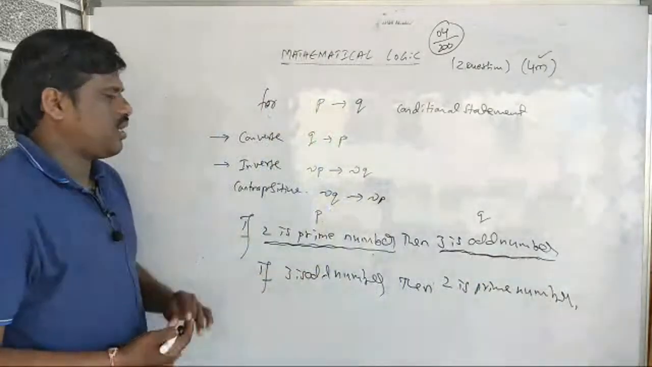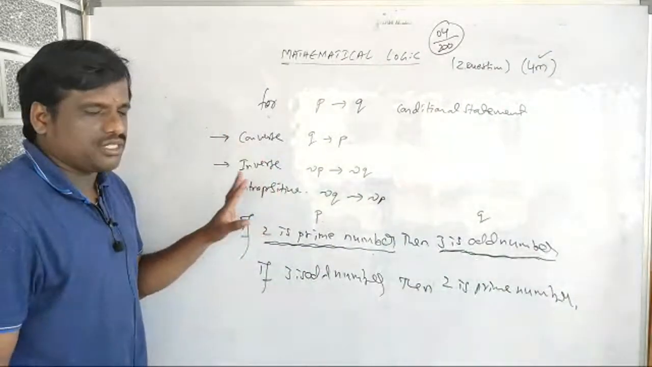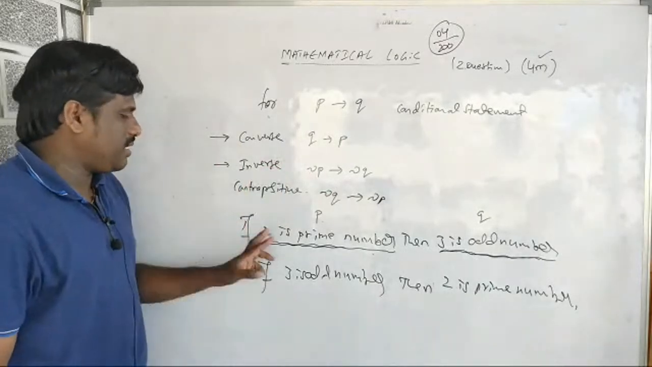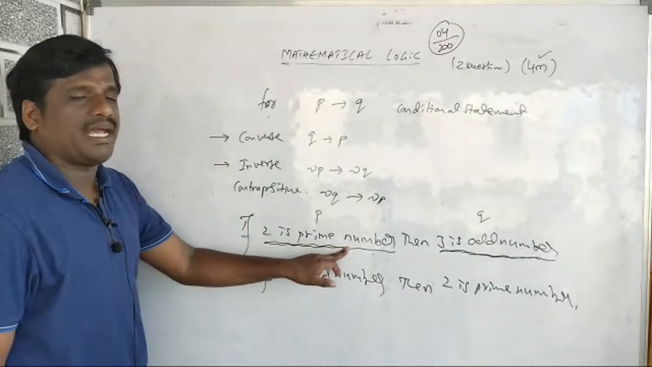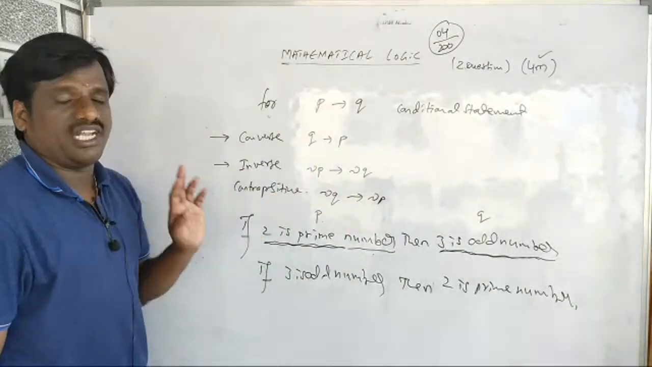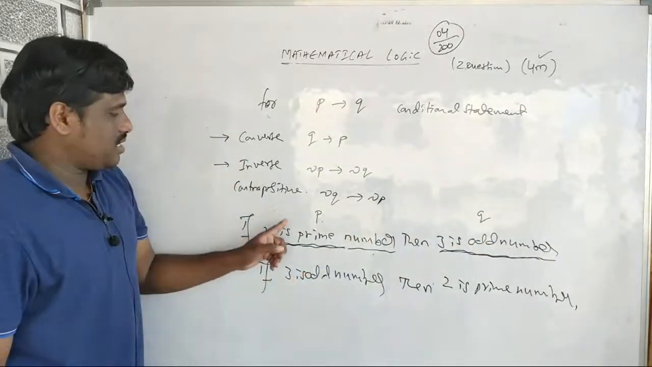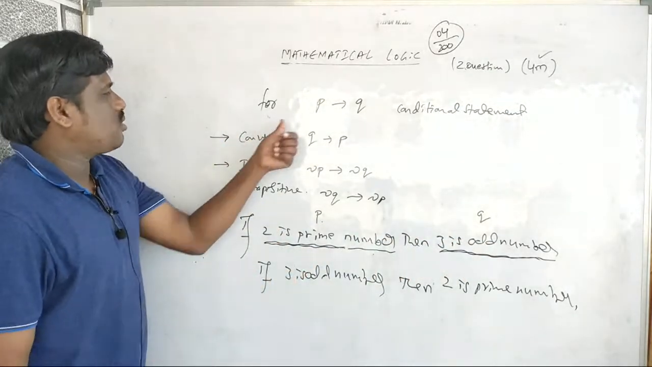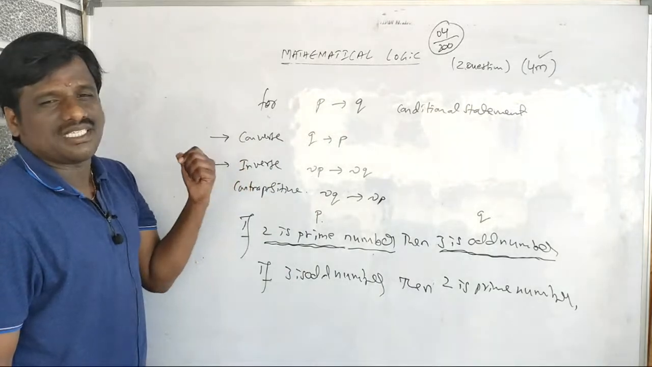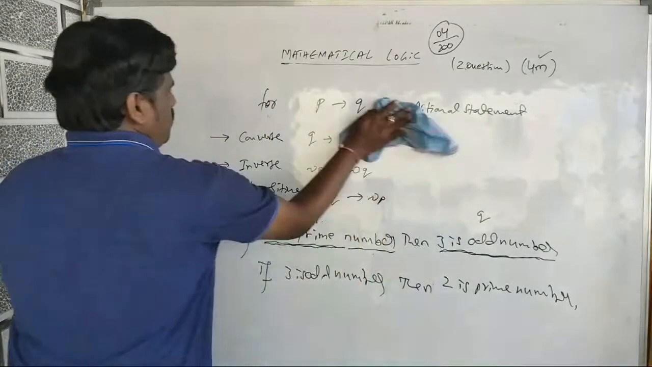It's a normal question I'm explaining right now. Negation of P I can write as, if 2 is not a prime number, then 3 is not an odd number. The contrapositive: if 3 is not an odd number, then 2 is not a prime number. So you should know, for any conditional statement, how to write the converse, inverse and contrapositive.